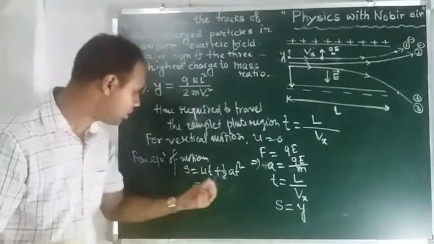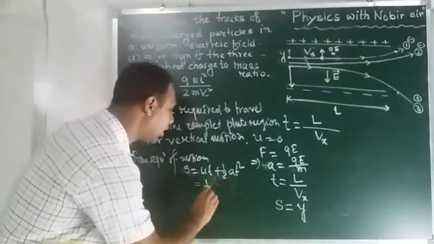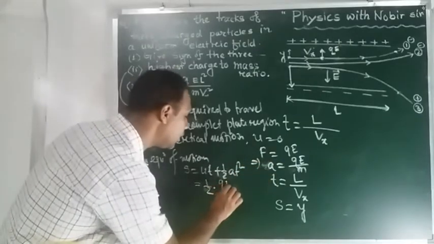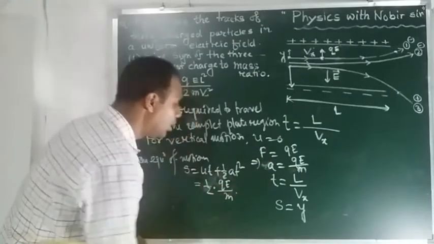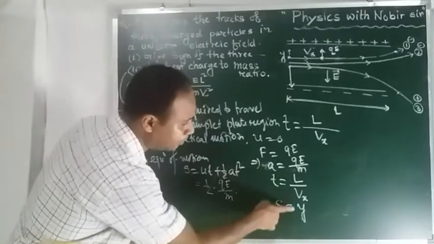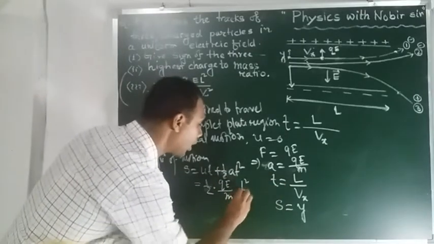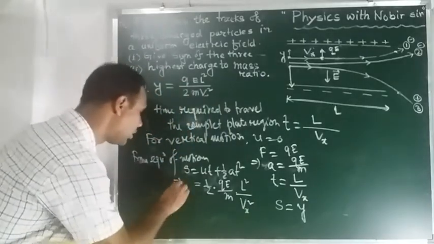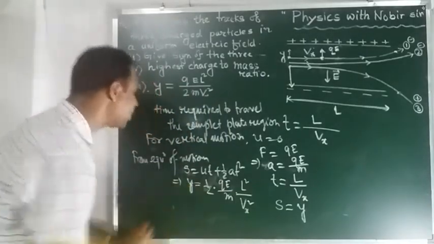So u is 0. Half A is already written here, QE by M, into T square, which means L square by Vx square. So from here S means vertical displacement Y.